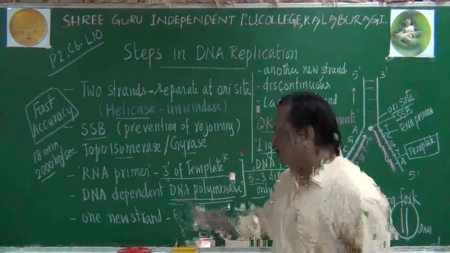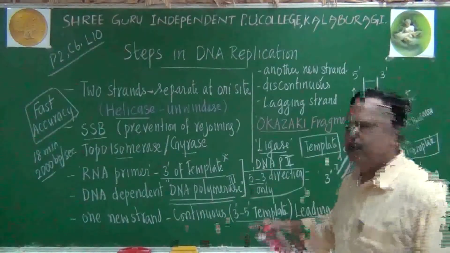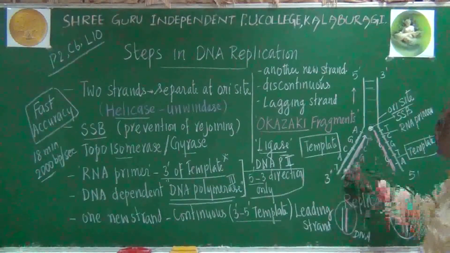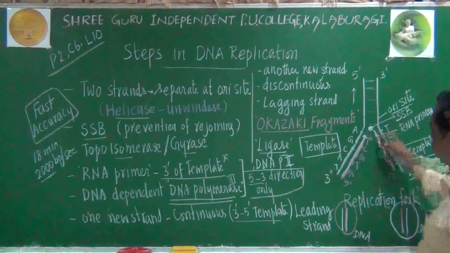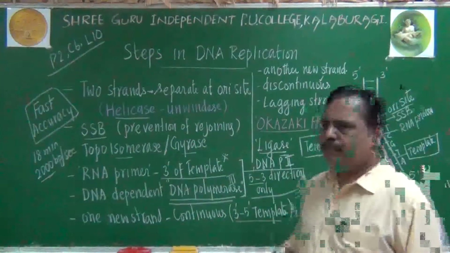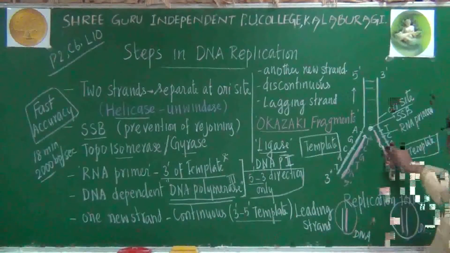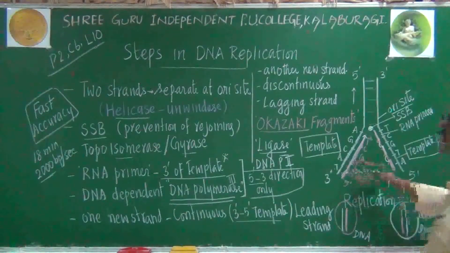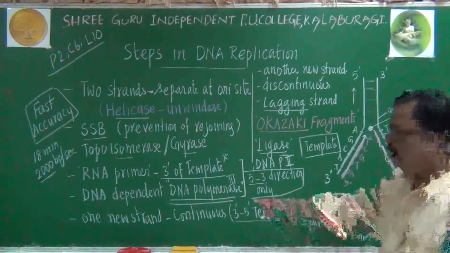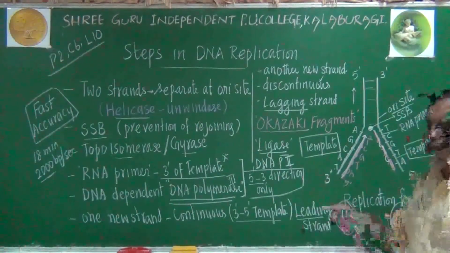One strand is continuous. It is from 3' to 5', it is a continuous strand, we can say. Another strand is discontinuous, remember. This discontinuous strand is otherwise called a lagging strand. Continuous strand is otherwise called a leading strand.